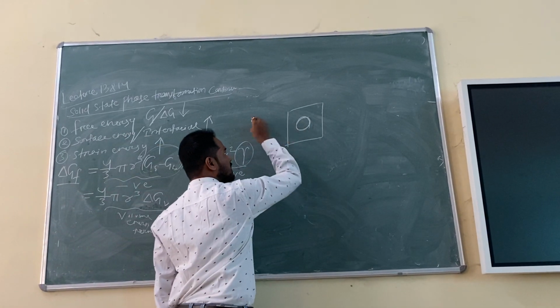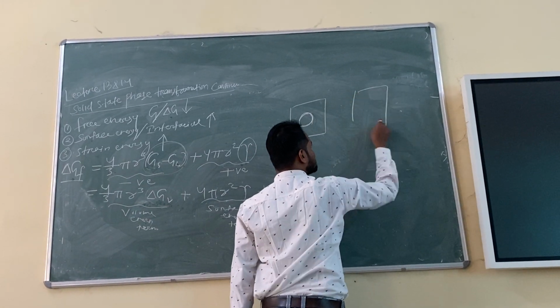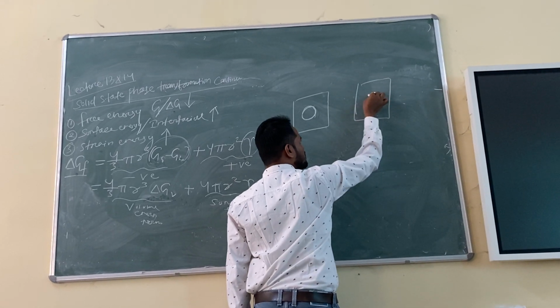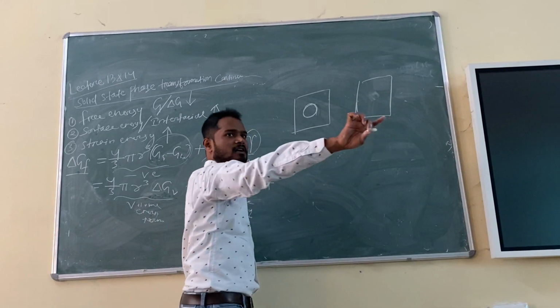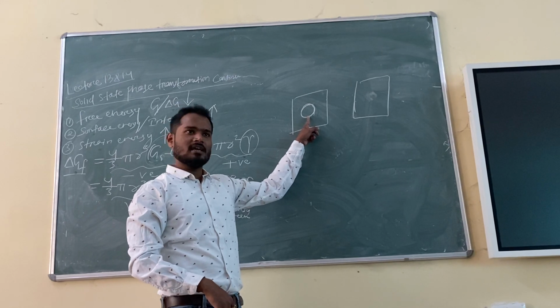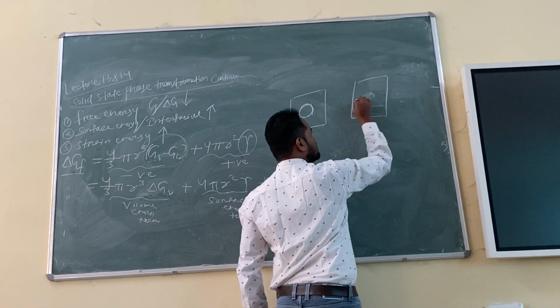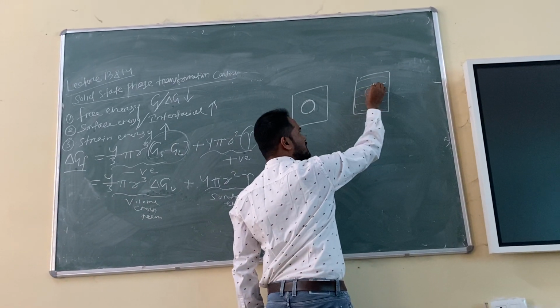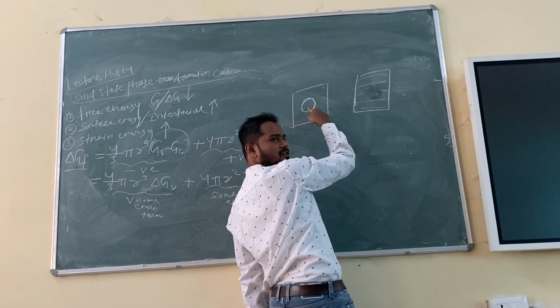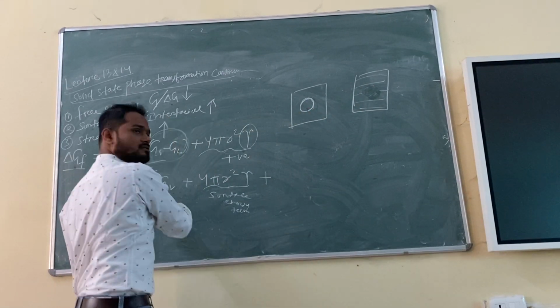And initially, this is the volume. This much of volume has disappeared and new volume has formed, right? Suppose earlier this is the entire volume. This volume has disappeared. That's why this is forming, right?